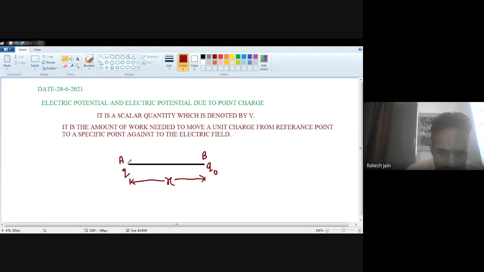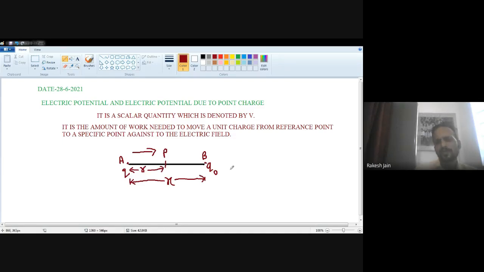One is Q and one is Q0. Let's say I wish to move the charge from point A to this point P. I want to move this charge from point A to point P, which is separated at a distance r from x.